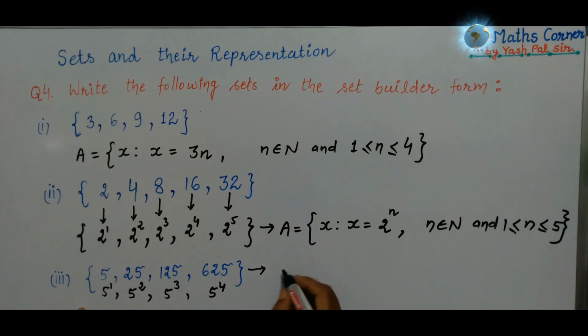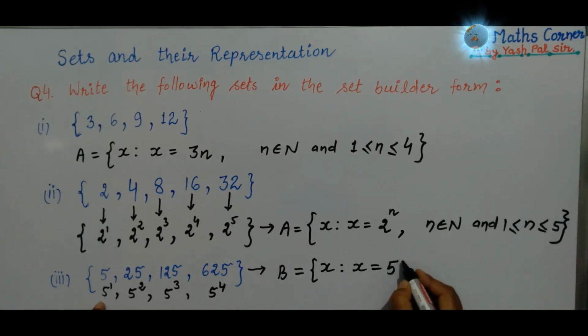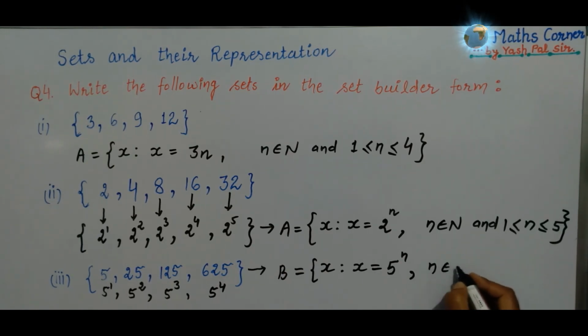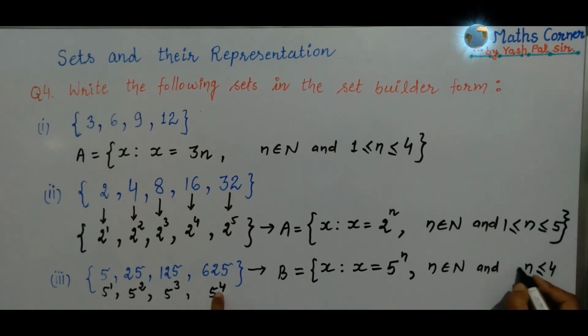Suppose we are naming this set as B, any English capital letter can be used here. x such that x is equal to 5 raised to power n, the base 5 is everywhere the same, the power n is changing, first time this was 1, second time 2, 3 up to 4. x is equal to 5 raised to power n, comma n belongs to natural number, and this n is less than or equal to 4, greater than or equal to 1.